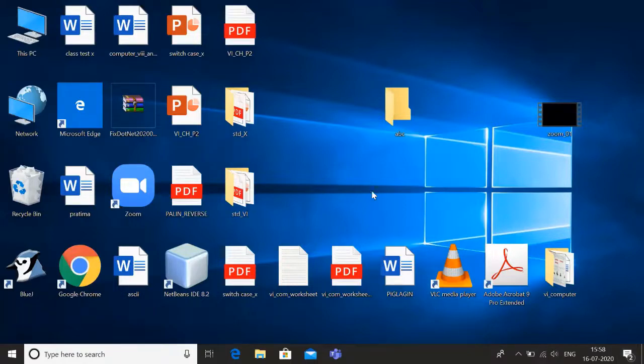Suppose any Windows update is there, it will show here in this notification bar. The clock displays the current time and the action center displays all the system notifications.